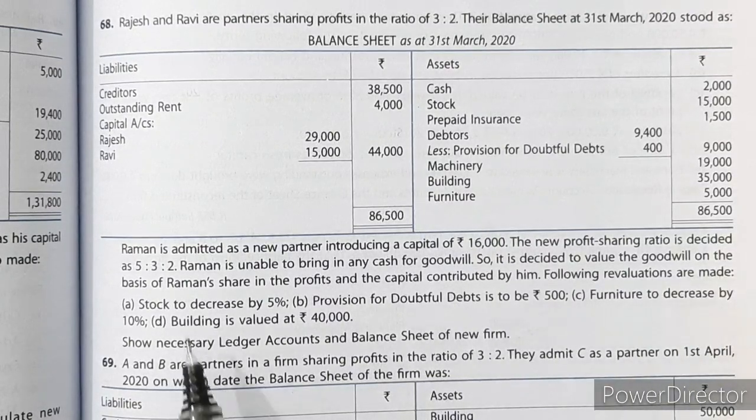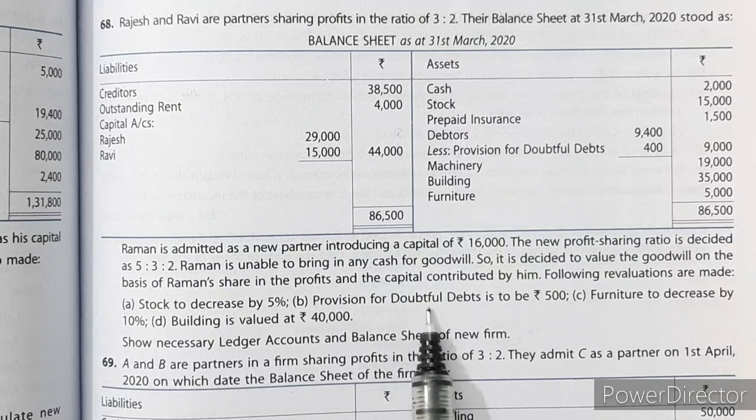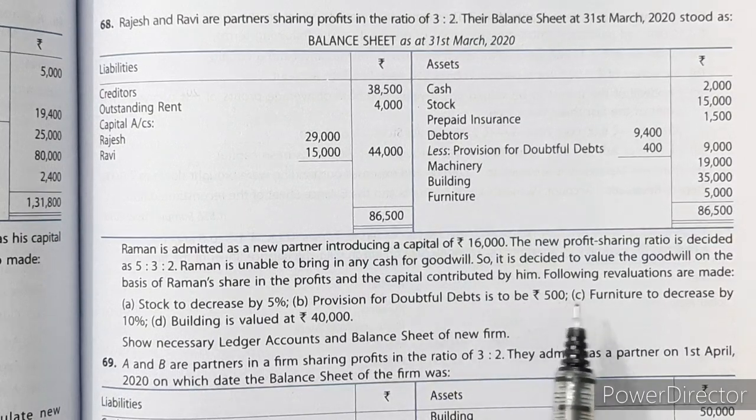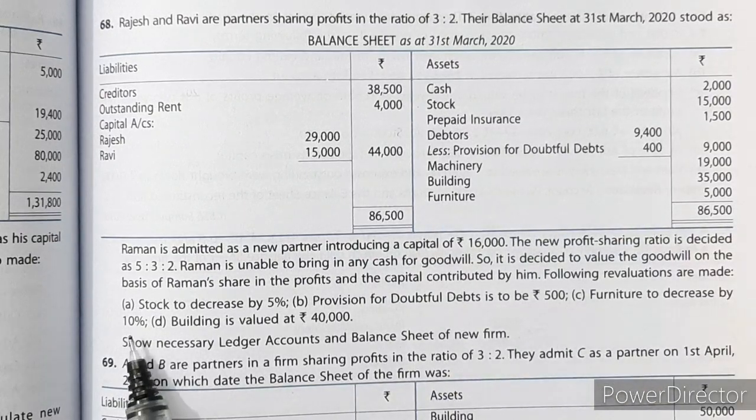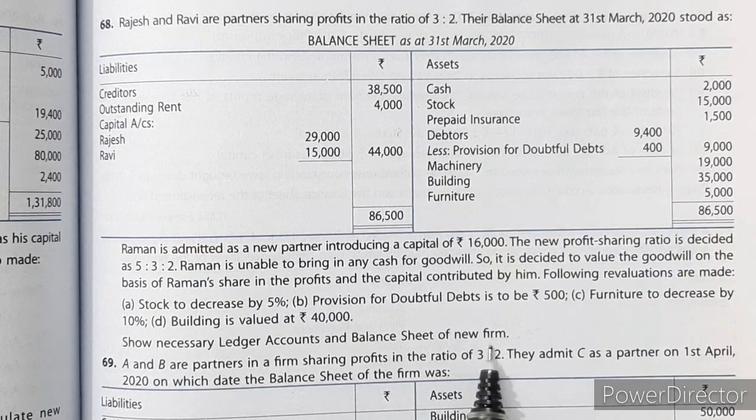Following revaluations are made. Stock to decrease by 5%. Provision for doubtful debts is to be rupees 500. Furniture to decrease by 10%. Building is valued at rupees 40,000. Show necessary ledger accounts and balance sheet of the new firm. Let us see the solution.